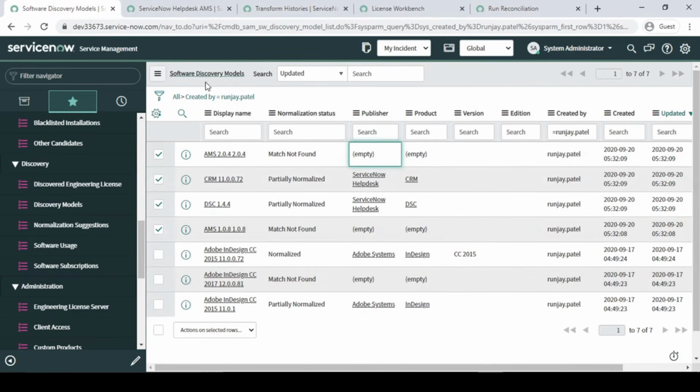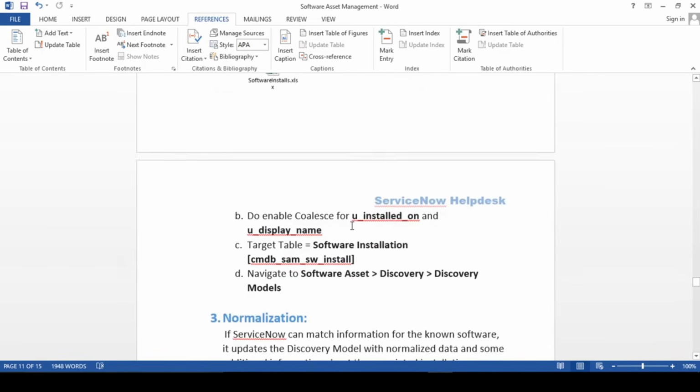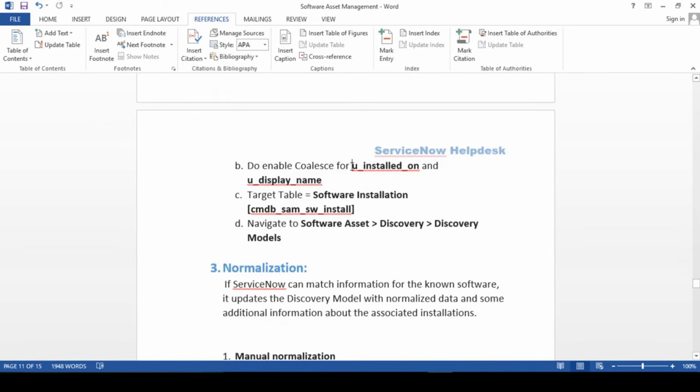So in this table we have not created the data, the system has created the data for us, right? So what we are going to do, so product is a CRM, here DSC or AMS is not detected basically. So we will do normalization over here, right? So what normalization basically does, guys, while making your data upload, you have to make sure that you are making a match on these two fields, so that it will not create a duplicate record basically.